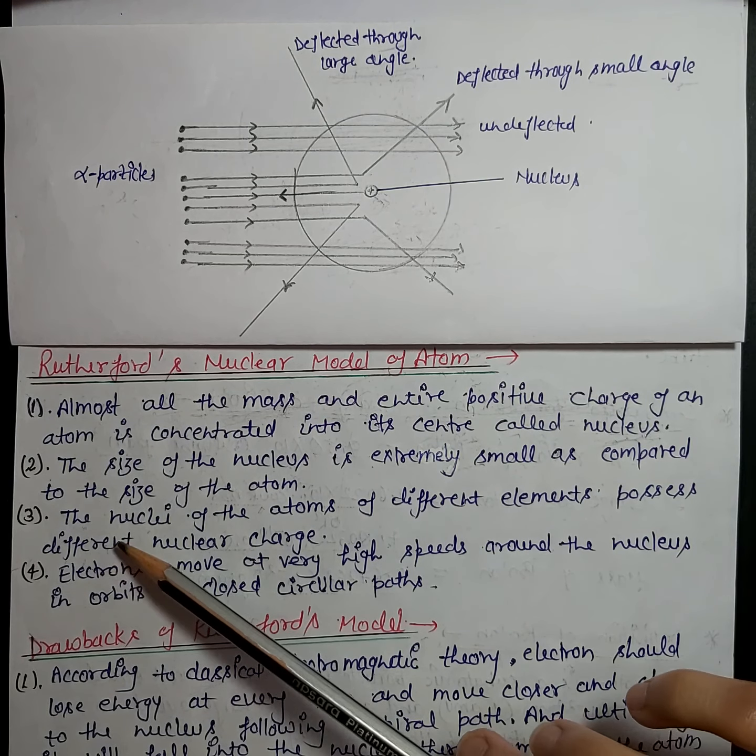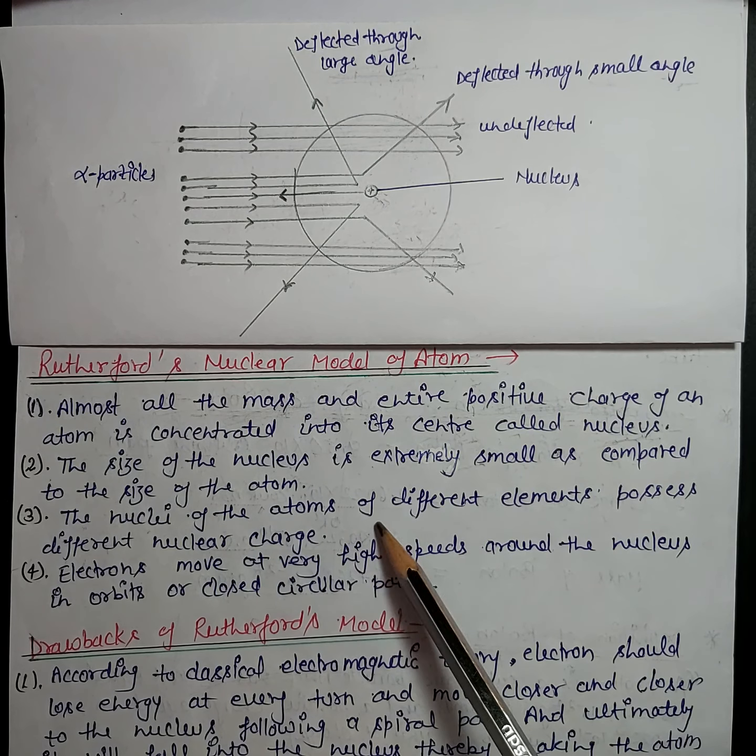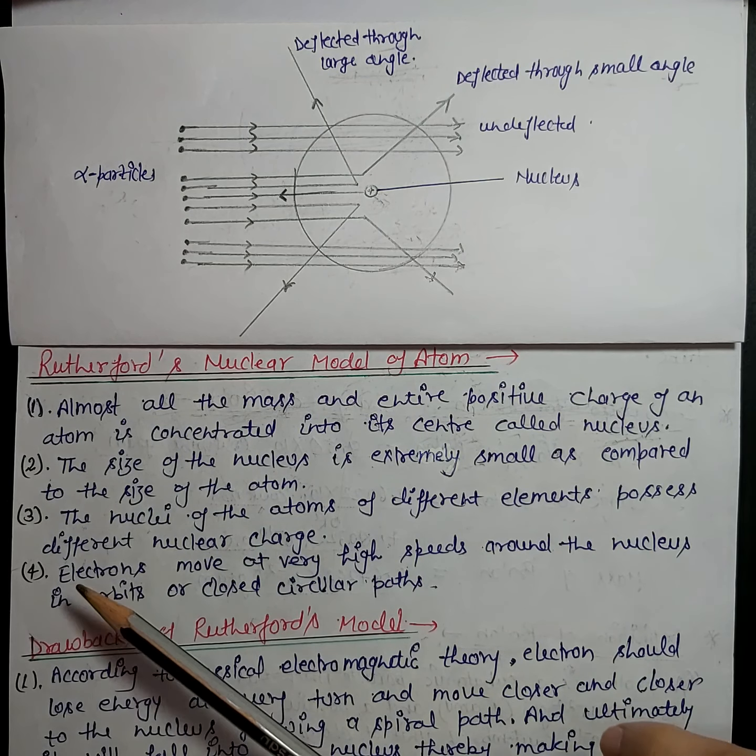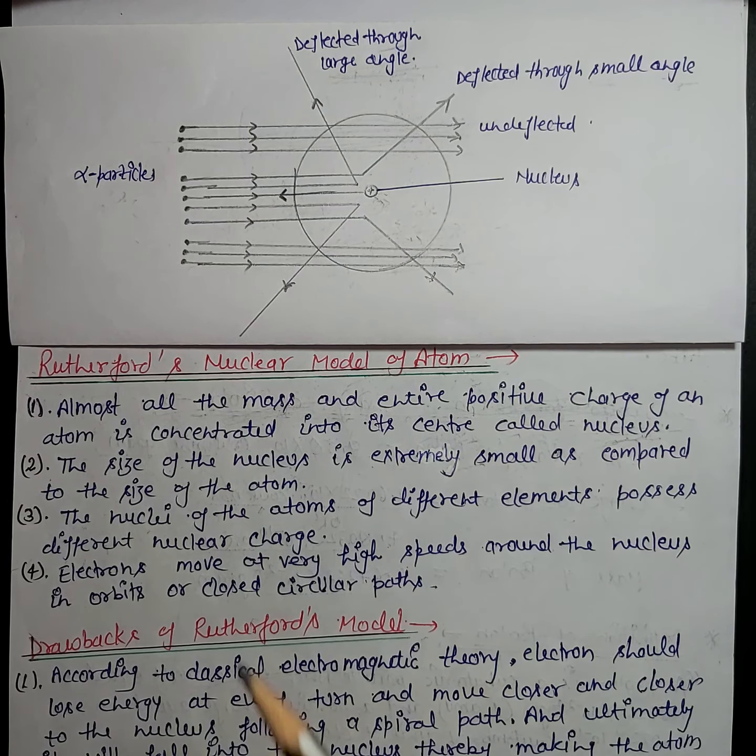Now the third postulate: the nuclei of the atoms of different elements possess different nuclear charge, because nuclear charge depends upon the number of protons. All the atoms of different elements possess a different number of protons, so it is obvious that all the atoms possess different nuclear charge.